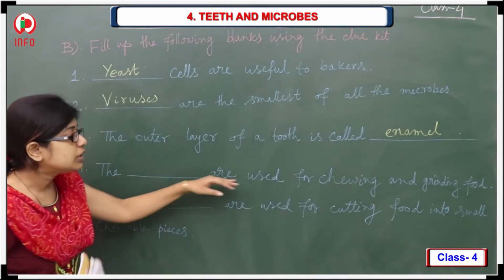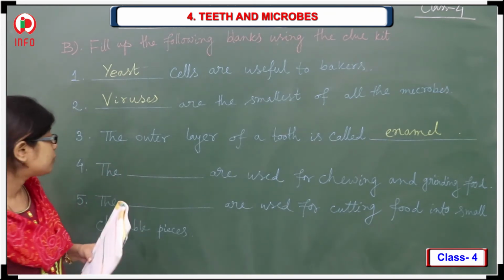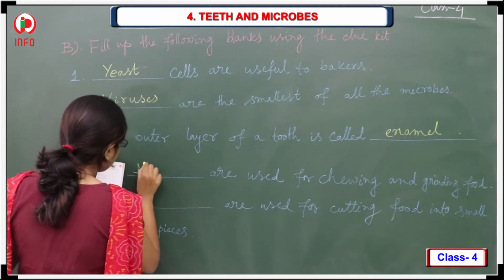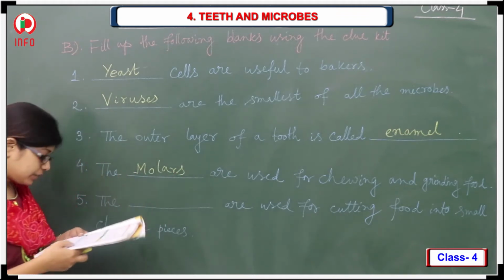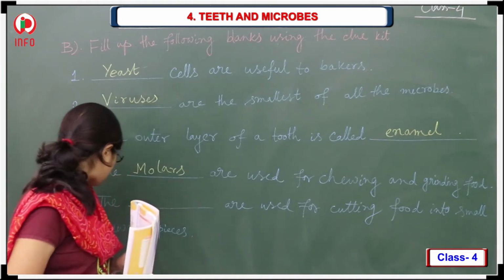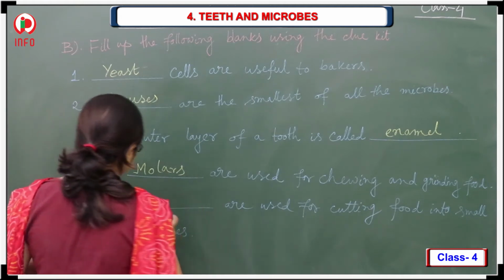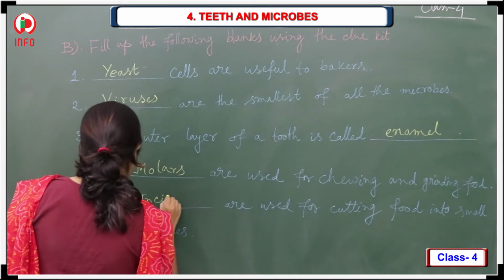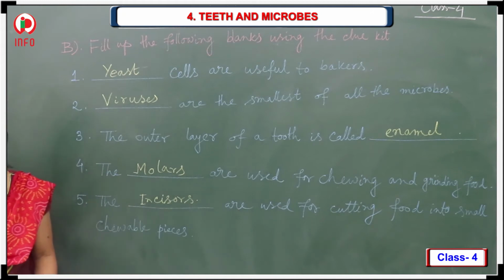Next one, the fourth one. The dash are used for chewing and grinding food. All of you know that molars are used. So you have to write here the molars, M-O-L-A-R-S. Fifth one, the dash are used for cutting food into small chewable pieces. The answer should be the incisors, I-N-C-I-S-O-R-S. So this bit is also over.